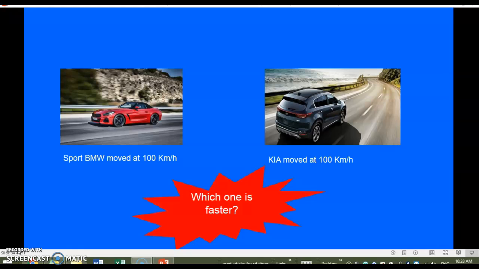It's actually the sport BMW, because the sport BMW can accelerate, can increase its speed at higher accelerations. It can speed up in less time. That's why it's more preferred by the guys. However, a Kia actually cannot really speed up at high rates. That's why usually girls choose to drive Kia cars.